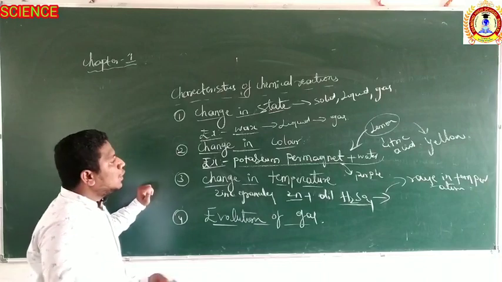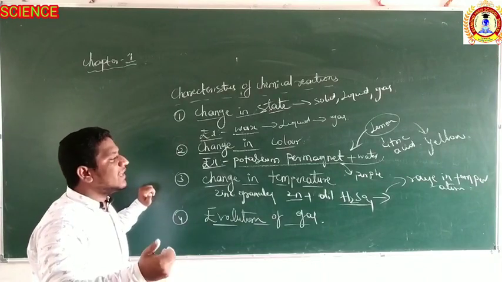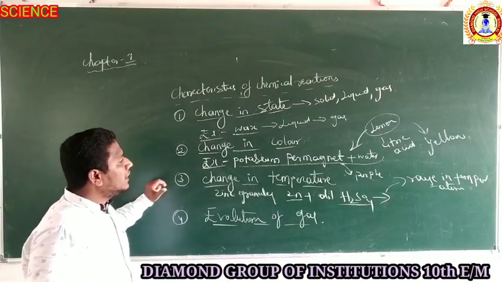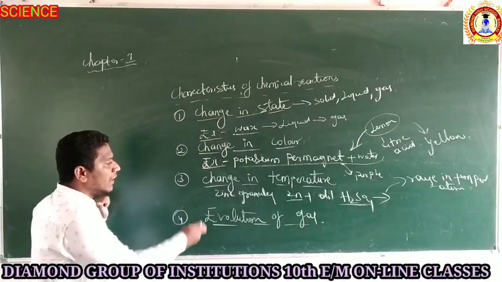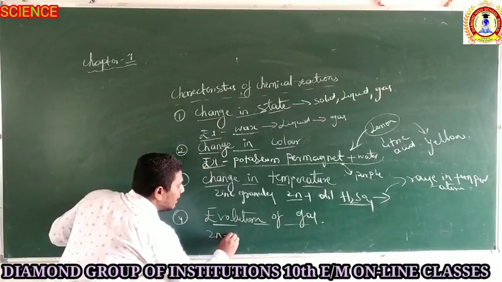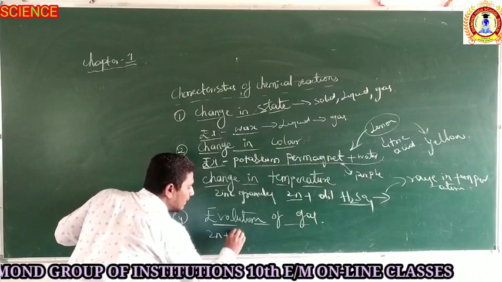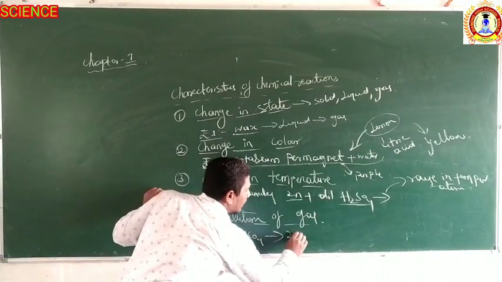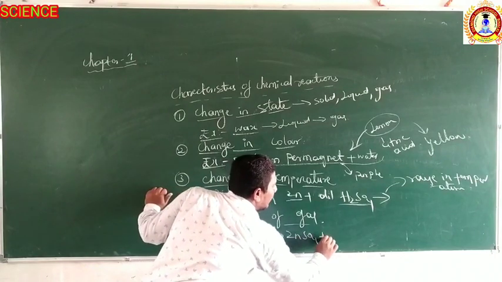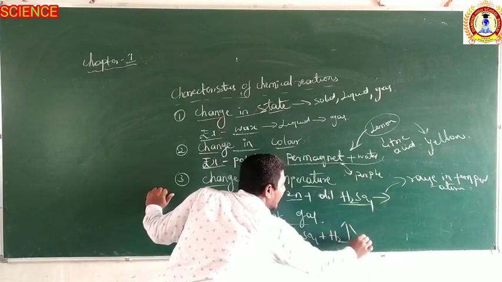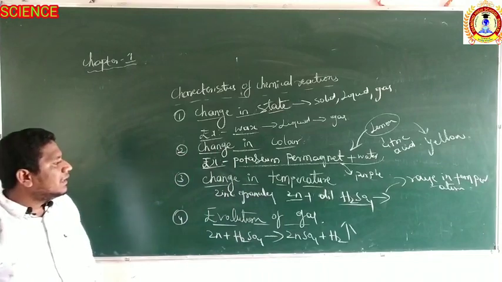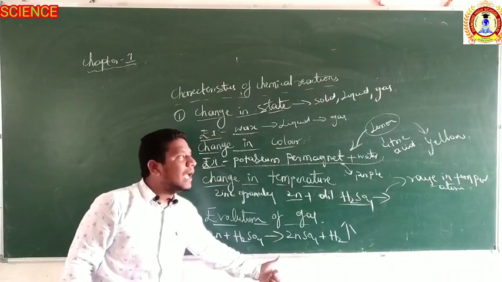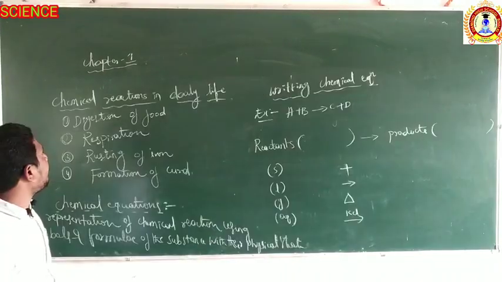Even when two or more substances are combining, if there is evolution of a gas, that's also an indication that a chemical reaction is taking place. I will take the same example. When zinc is added to dilute sulfuric acid, it gives zinc sulfate with the liberation of hydrogen gas. So the evolution of a gas is also an indication of a chemical reaction.